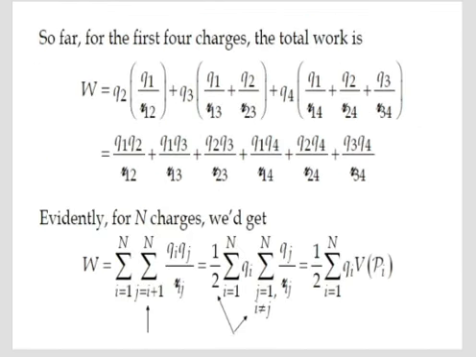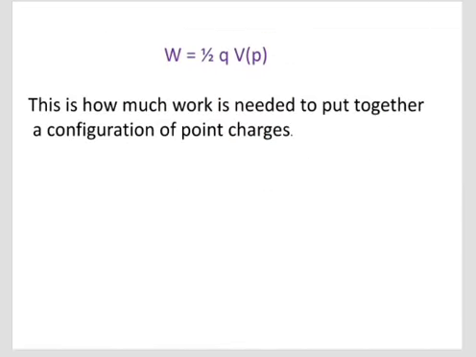The total work necessary to assemble the first 4 charges. So that is how much work is needed to put together a configuration of point charges. That is W is equal to 1 by 2 Q of V of P.